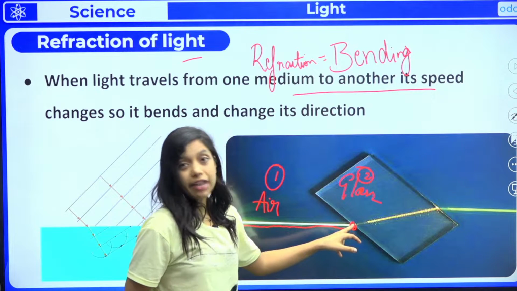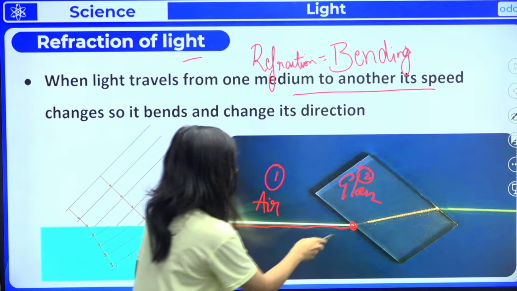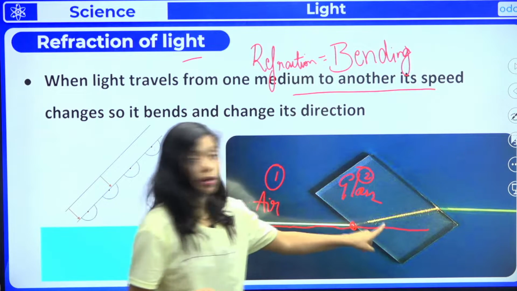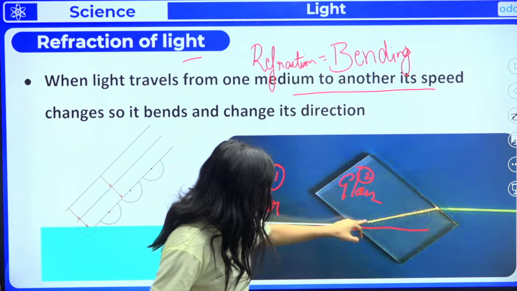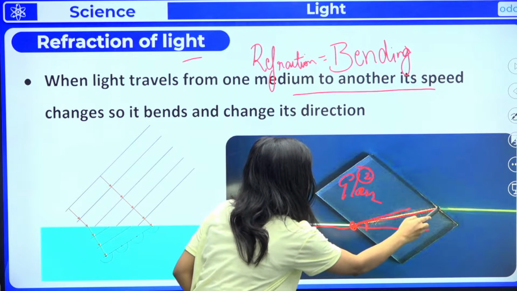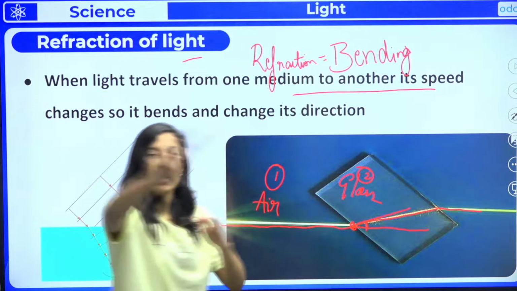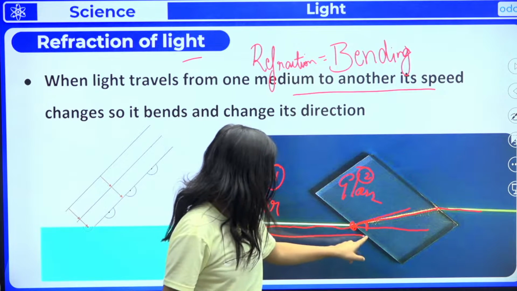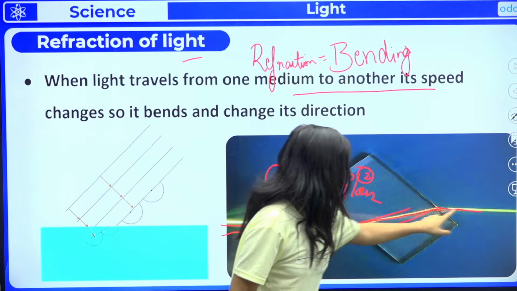But the speed will be decreased, and because of that, if there was no medium, light would go like this, but because of the glass, there is bending of light. Can you see this bending here? Again, when it goes into the air medium, it will have its same speed. See here, first it is like this, and when it touches the glass, there is a bend and again straight.